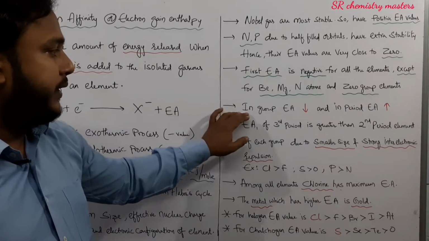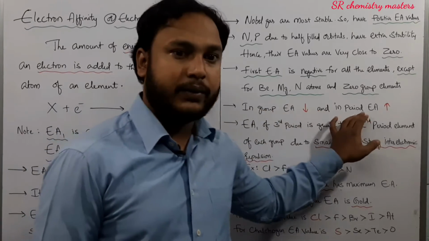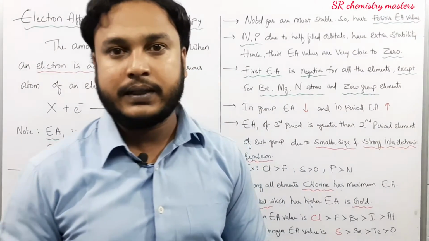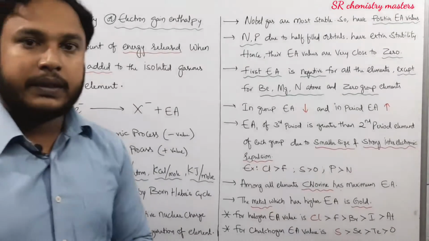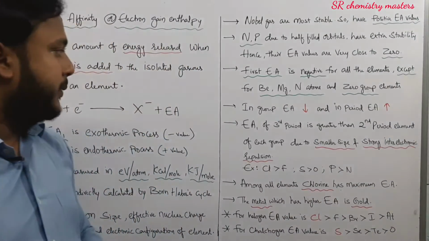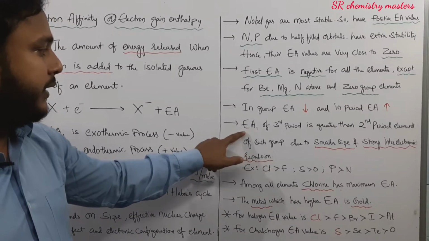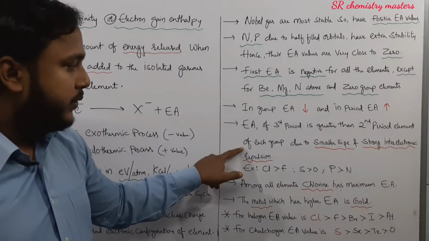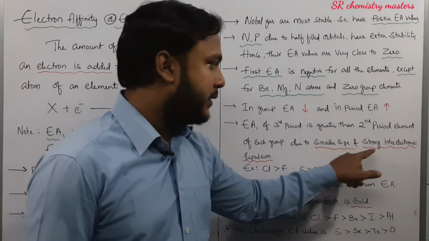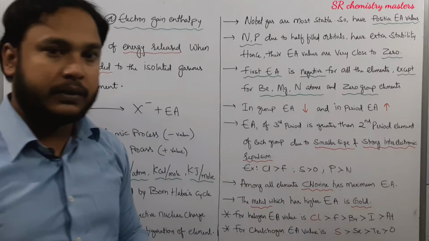In a group, electron affinity decreases, and in a period electron affinity increases. As we have seen, electron affinity is inversely proportional to the atomic radius. Here one thing is important: the electron affinity of third period elements is greater than the second period elements of each group due to smaller size and strong inter-electronic repulsion.